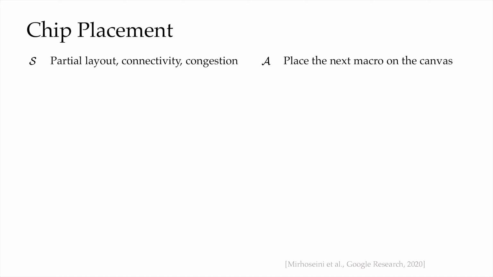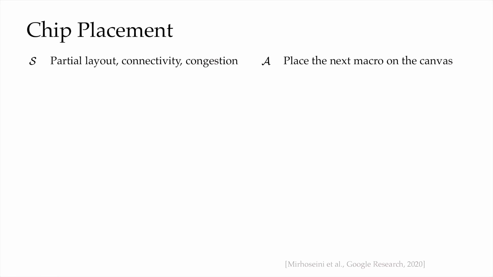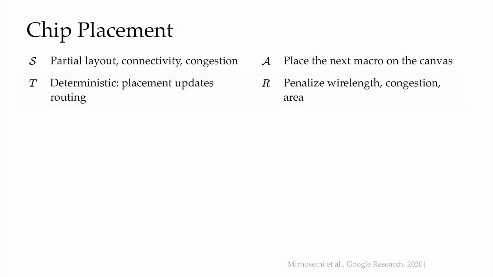Google, through the work of AlphaChip, formulated this as an RL problem. In their formulation, the state is the partial layout so far, along with connectivity and congestion information from what has already been placed. The action is to drop the next component, a functional block, somewhere on the canvas. The transition is essentially deterministic once a component is placed.